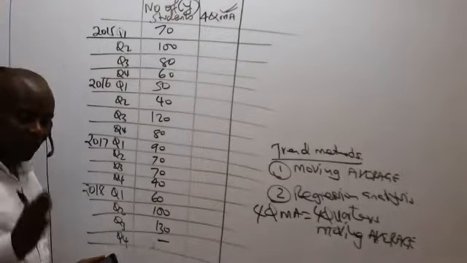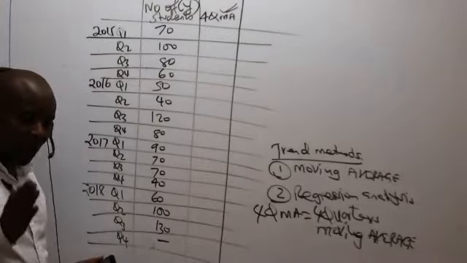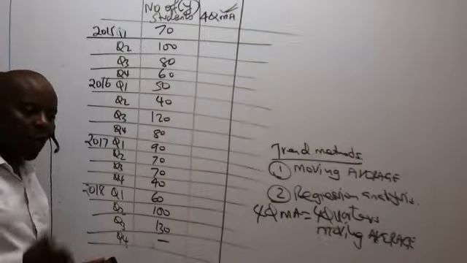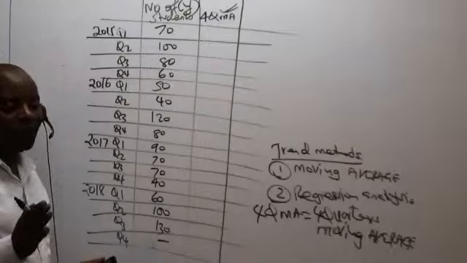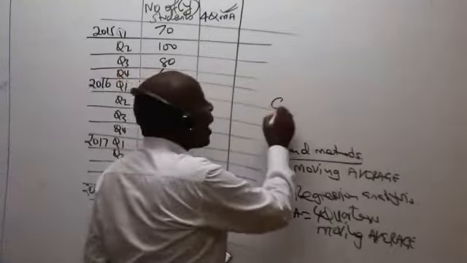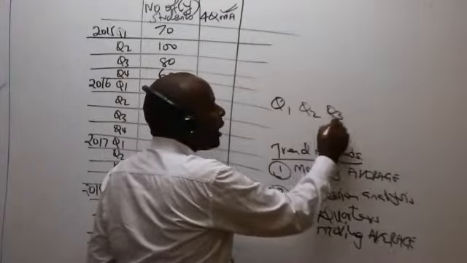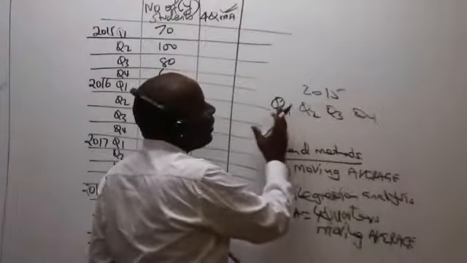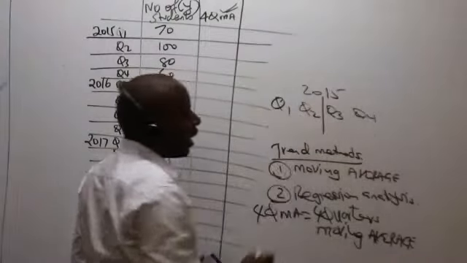When you get this 77.5 as your 4-quarter moving average, the question will be, where should we write this 77.5? We should write 77.5 right at the middle of my year. My year here is 2015. The middle of my year will be at the center there.